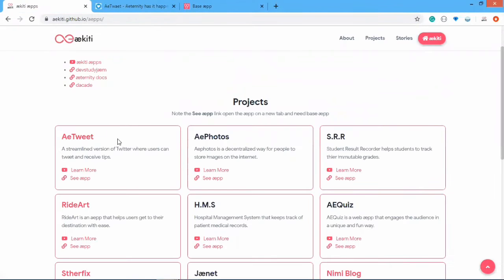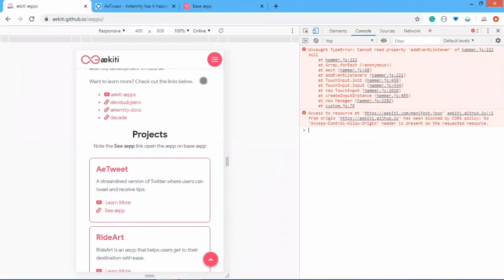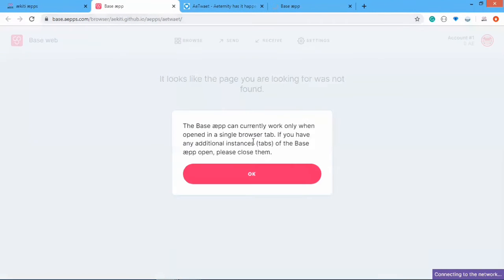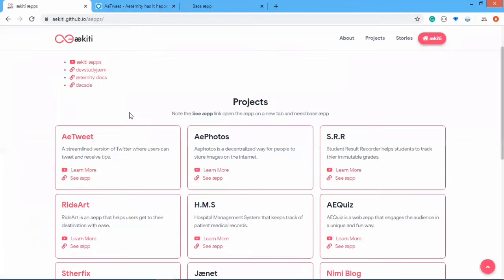If you are on mobile view and you click on the see app link, it actually opens the Base app and it opens the browser and then the app. So I'm just going to close this and take this back to desktop.